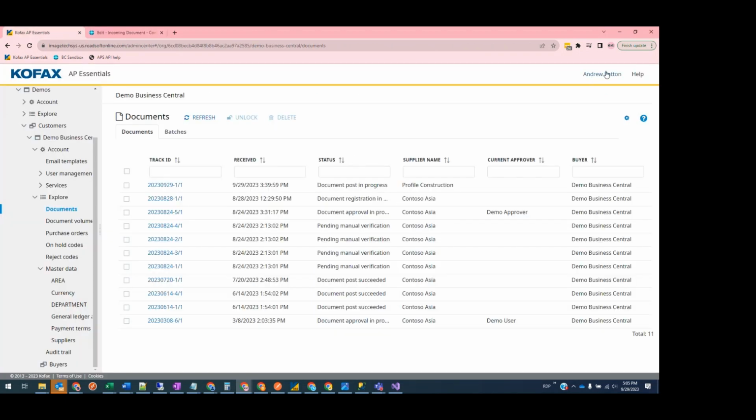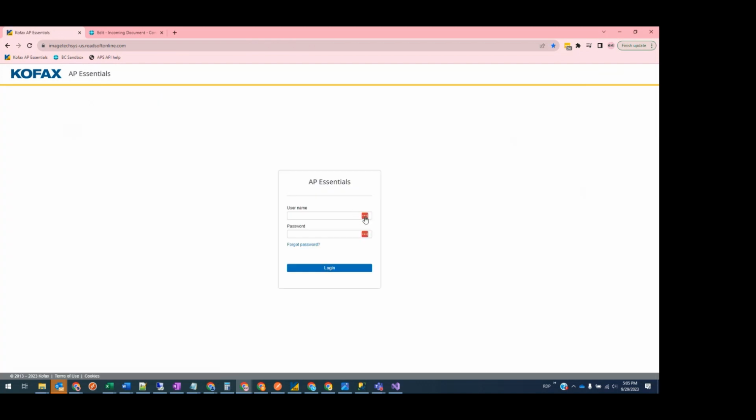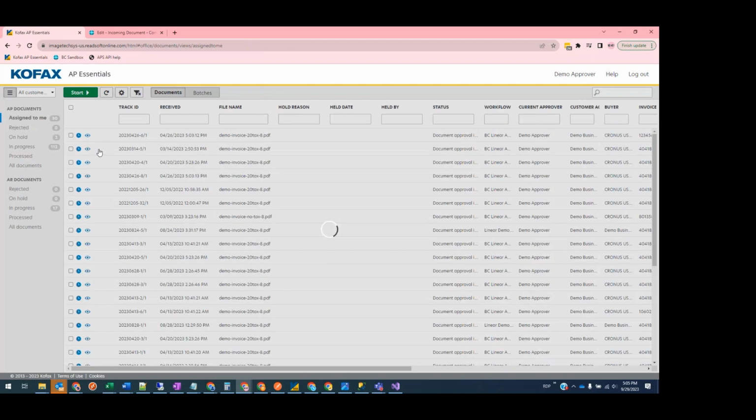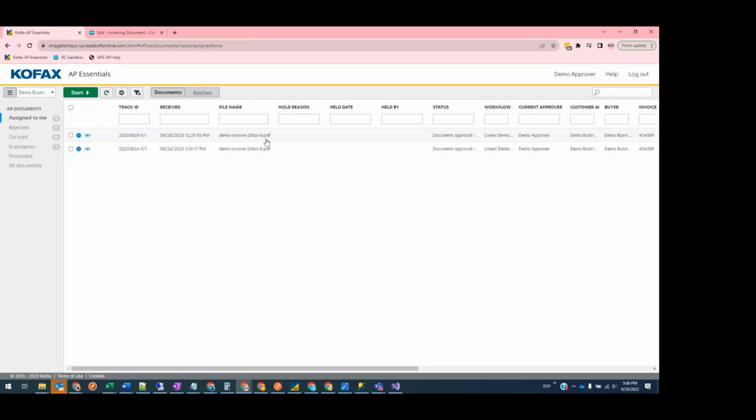But if I log in to AP Essentials as the demo approver, I'll be able to select the appropriate document to review.